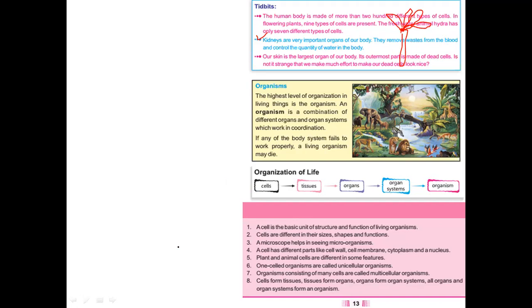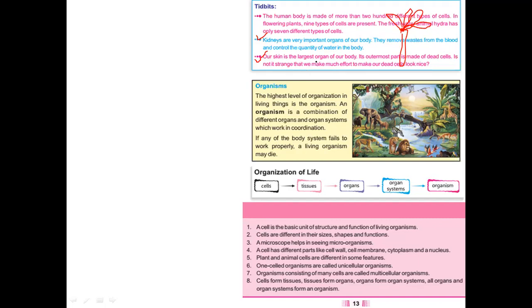So the kidneys, which we have studied before, they remove waste, the chemicals that are broken down in our body and that is dangerous for our body, they are removed from our kidneys in the form of urine, because they are dissolved in the blood and water, and that goes into our kidneys, and kidneys remove them, filter them.